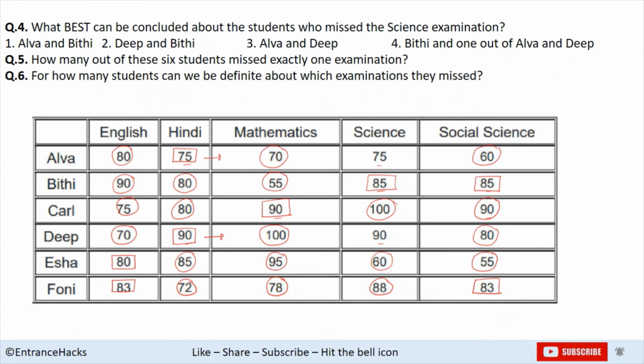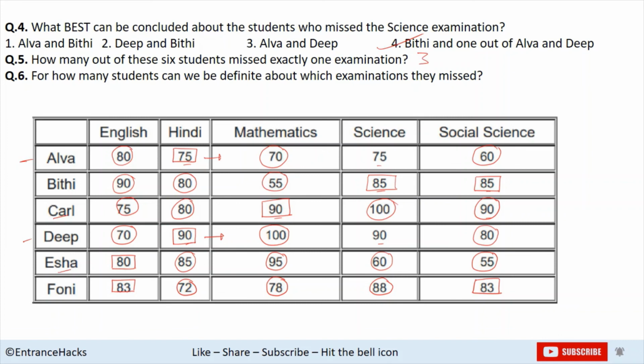Next, what best can be concluded of a student who missed the science examination? So science is missed either by Elva or Deep and Bithi. So the answer is Bithi and 1 out of Elva and Deep. How many out of these students missed exactly one examination? So exactly one examination is missed by either of Elva and Deep. So one is this. Second, Carl missed one examination and Isha missed one examination. So there will be 3 students, right? 3 is the answer for this.